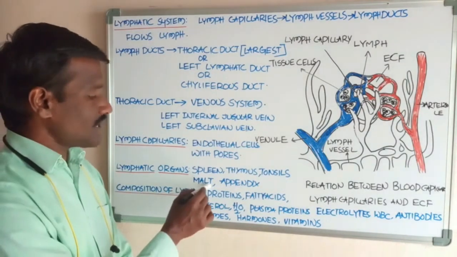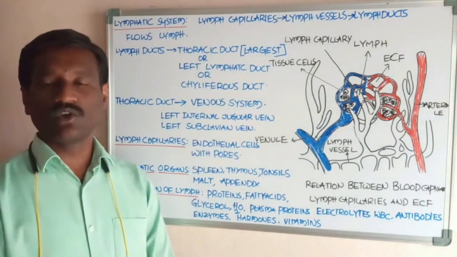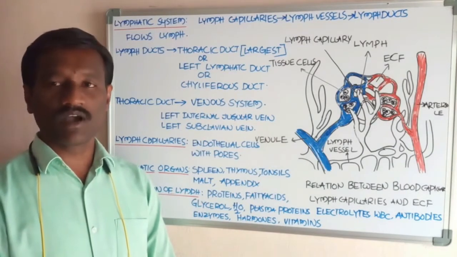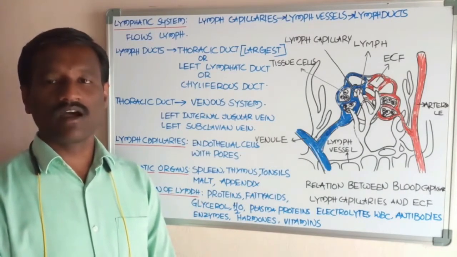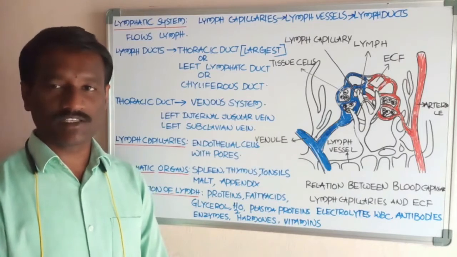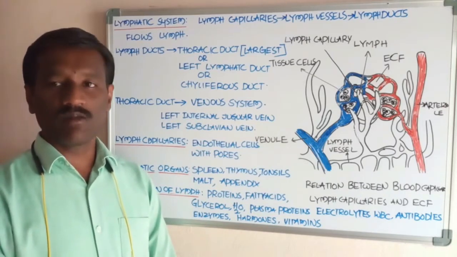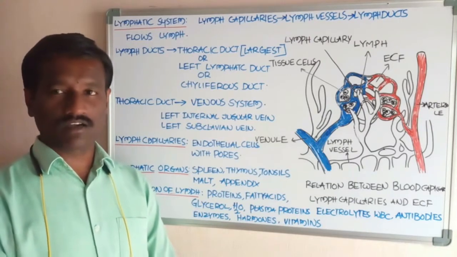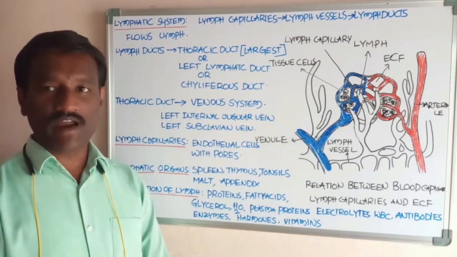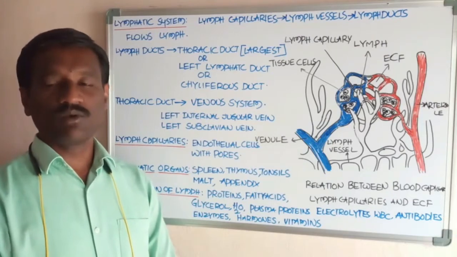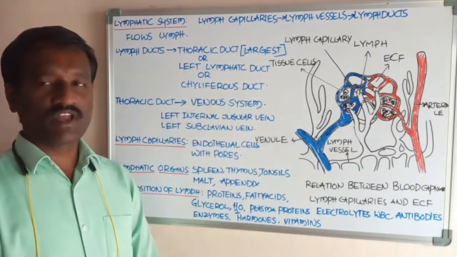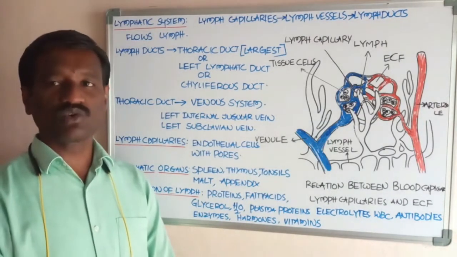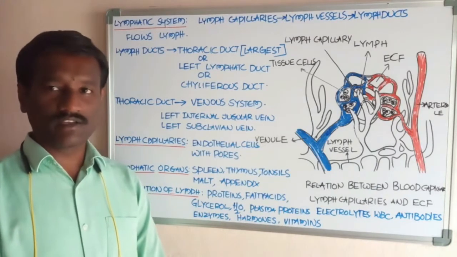And mucosa associated lymphoid tissue. Some parts of the body, like skin and parts of the respiratory system and parts of the alimentary canal or food tube, the gastrointestinal tract, have lymphoid tissue in the form of the mucosa membrane. That is called MALT, mucosa associated lymphoid tissue.